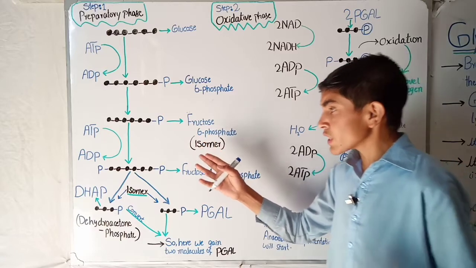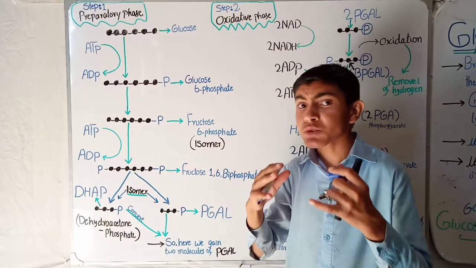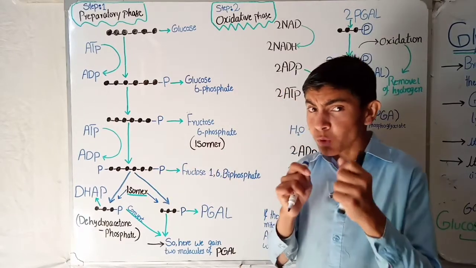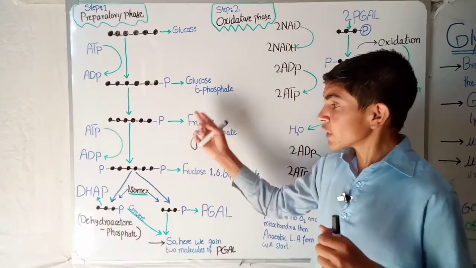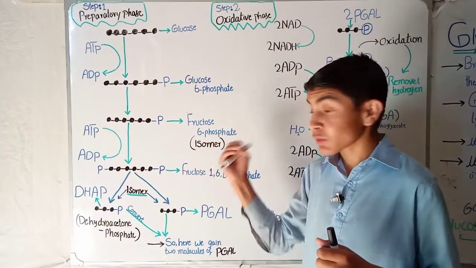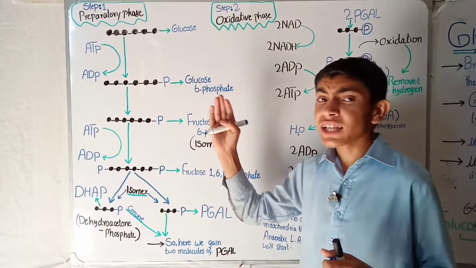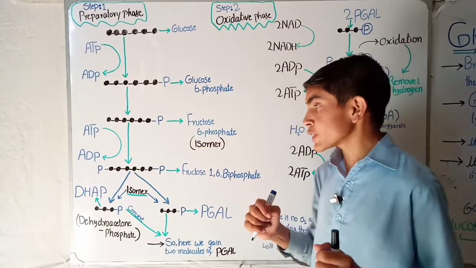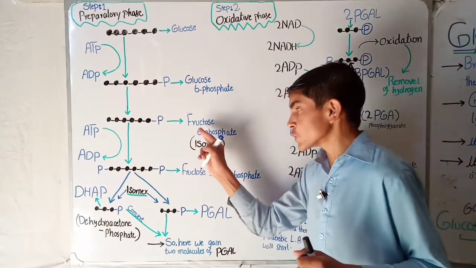Because now the holding of 2 phosphates is very important. The carbon should hold 2 phosphates in order to use the activation energy. So glucose cannot hold 2 phosphates and fructose can hold 2 phosphates. So here glucose is converted into fructose.